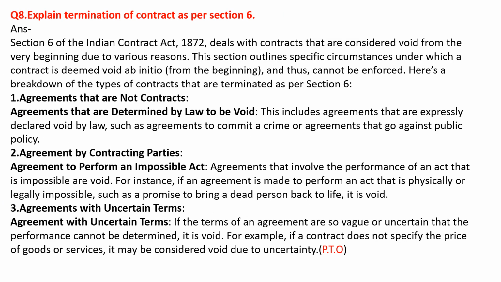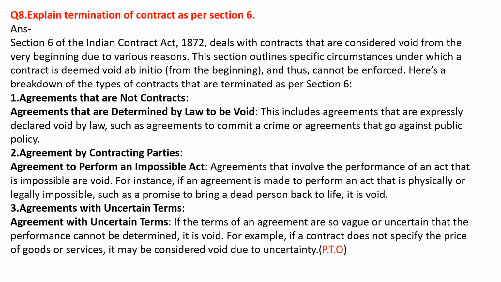Question number 8. Explain termination of contract as per Section 6. Section 6 of the Indian Contract Act 1872 deals with contracts that are considered void from the very beginning due to various reasons. The section outlines specific circumstances under which a contract is deemed void ab initio and thus cannot be enforced. Here is a breakdown of the types of contracts that are terminated as per Section 6.